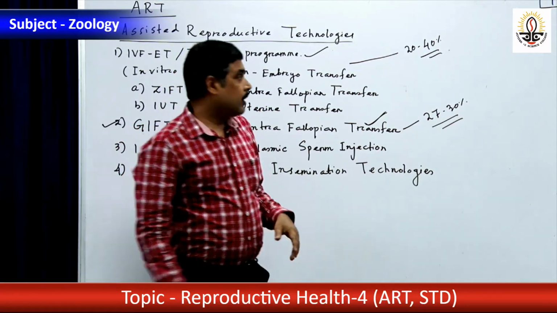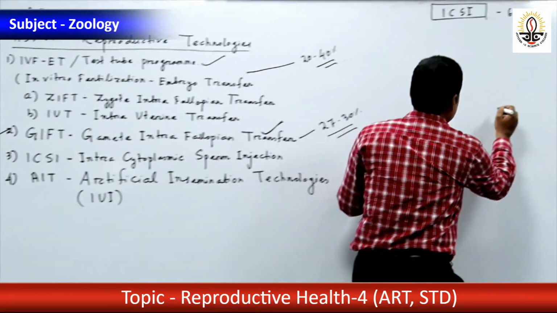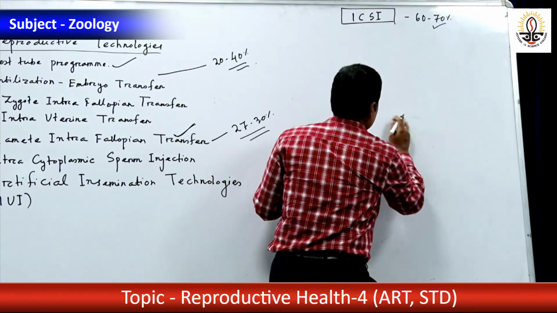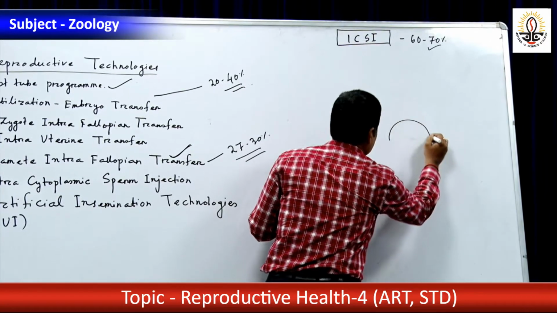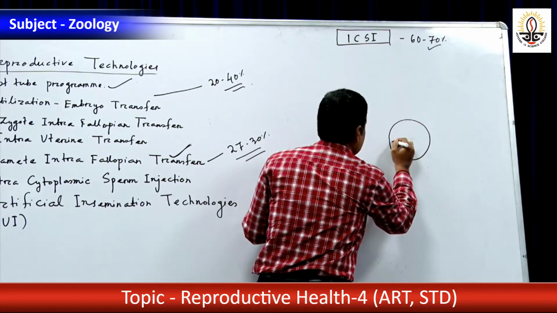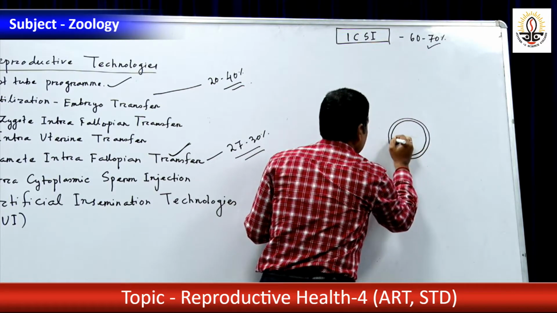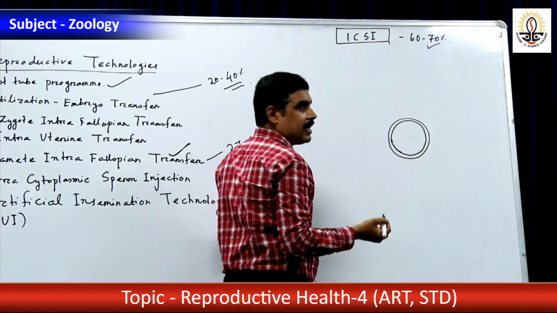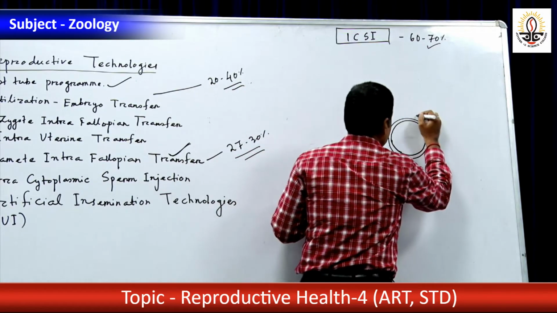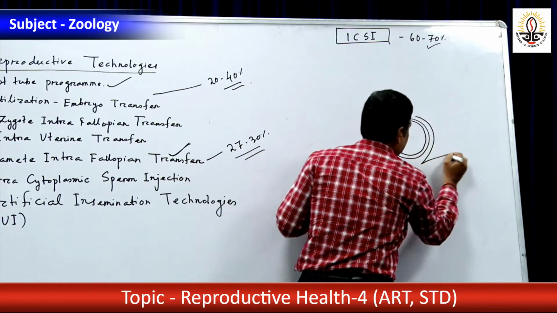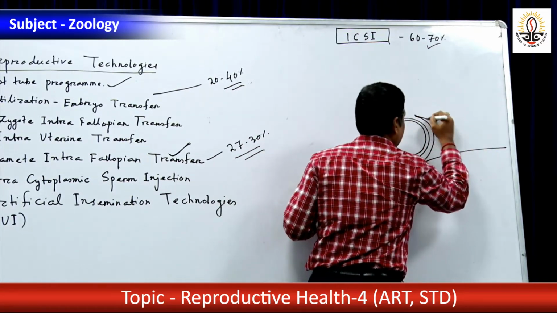Okay. Now, in this procedure, what exactly happens? See, the secondary oocyte is collected. This is the secondary oocyte. In ovulation, ovum is released in which state? Secondary oocyte. The secondary oocyte is held by means of a micropipette.